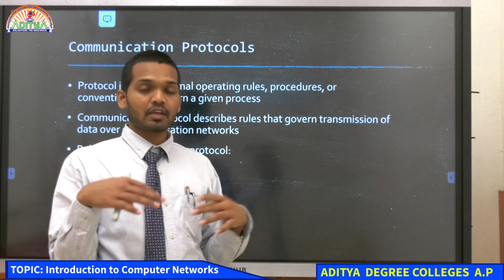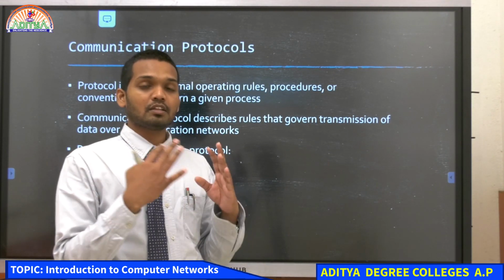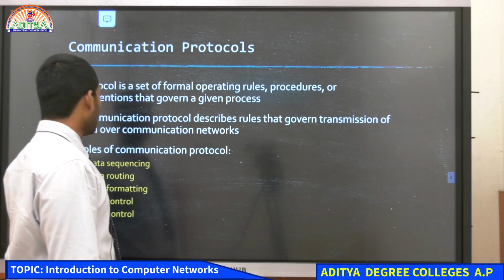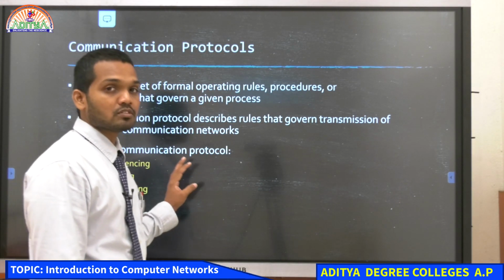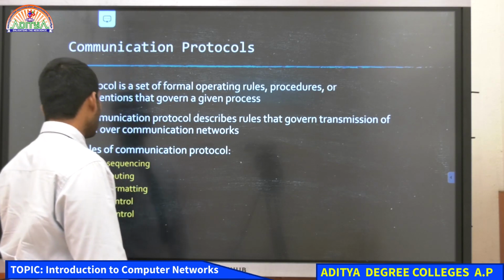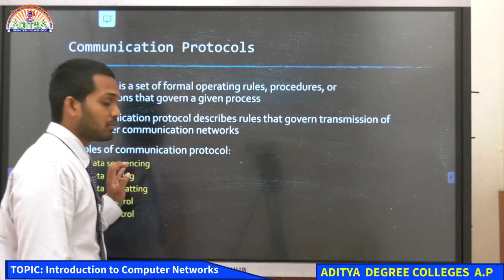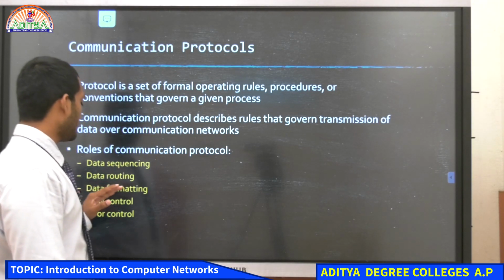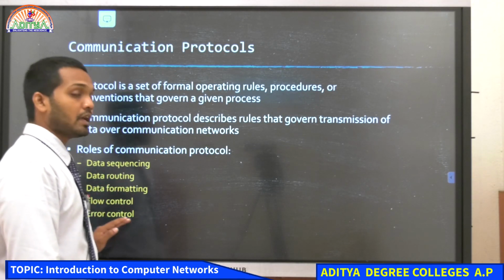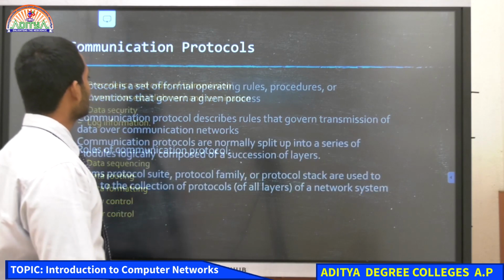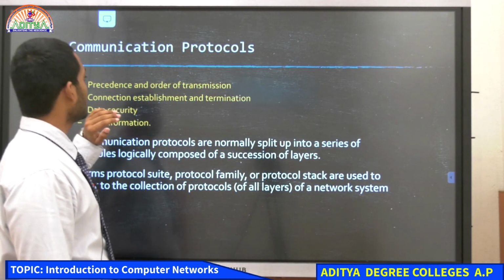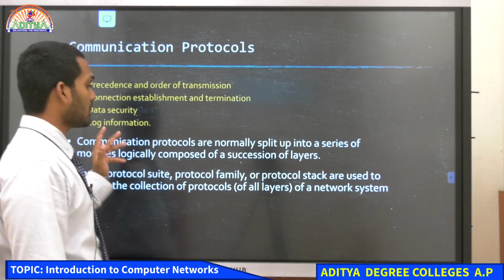Whatever network we have, in that it is governing the transmission of data, and then we have certain roles that this communication protocol has. What are the roles of communication protocol? Data sequencing, data routing, data formatting, flow control, error control, and also precedence and order of transmission, connection establishment and termination, data security, log information.